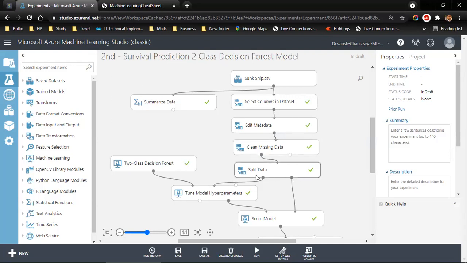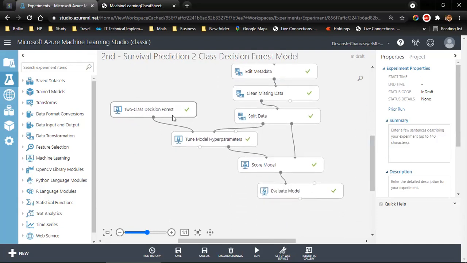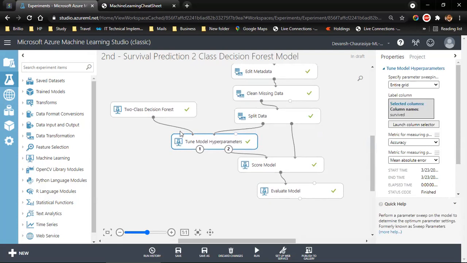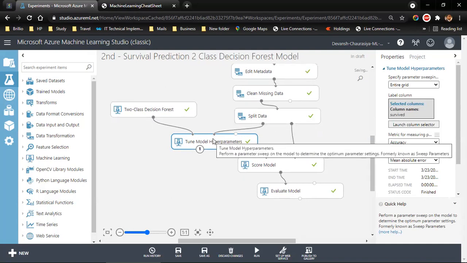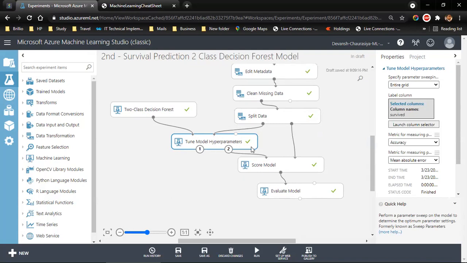And then again, we split the data into test and training as 70%. And we use the same algorithm, 2-class decision forest. But this time, instead of train model, we use tune model hyperparameters. So the further concept remains the same. This will pick up the right algorithm, we have to connect it with the right algorithm, and supply it with the test data. Once tune model hyperparameters is done, we connect it to the score model, provide training data to the score model, and then evaluate it.